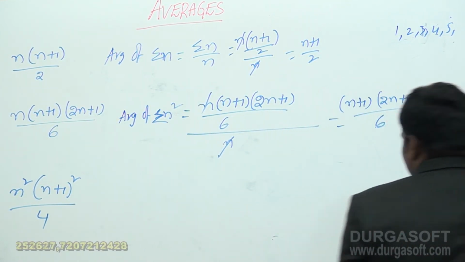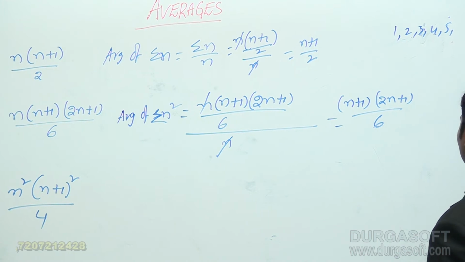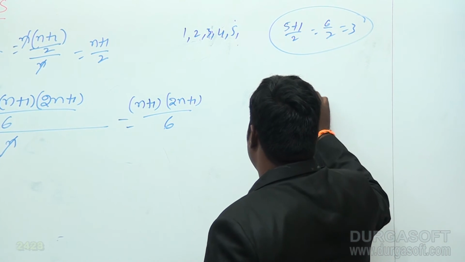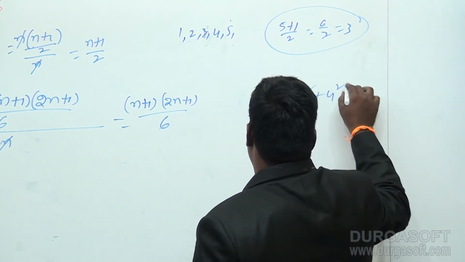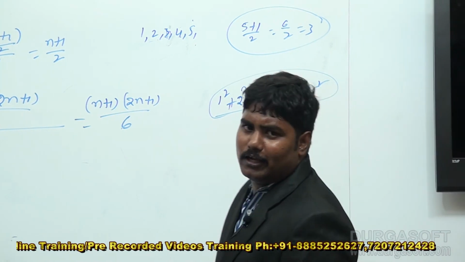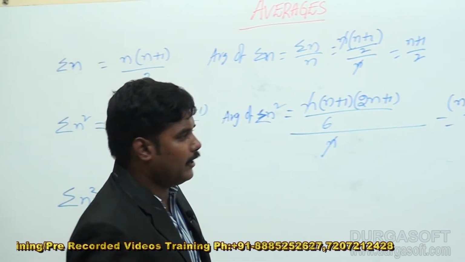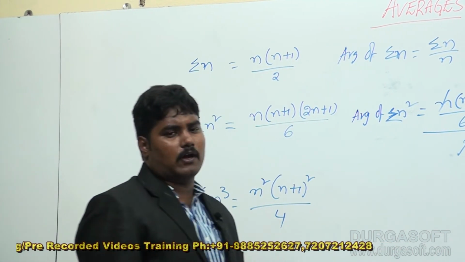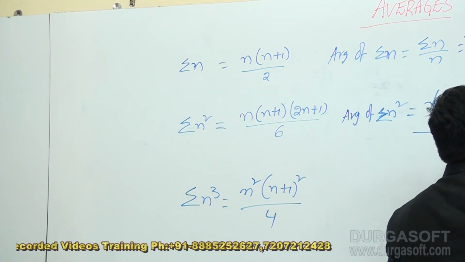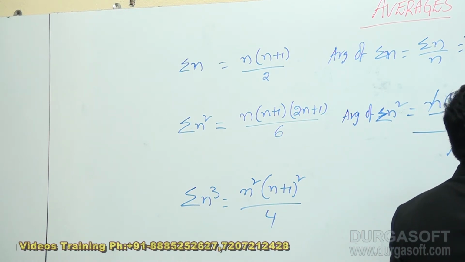What is the average of 1 square plus 2 square plus 3 square plus 4 square plus 5 square? What is the average of the first 5 square values? Then you can substitute directly 5 plus 1 into 2 into 5, that is 10, 10 plus 1, 11 by 6.